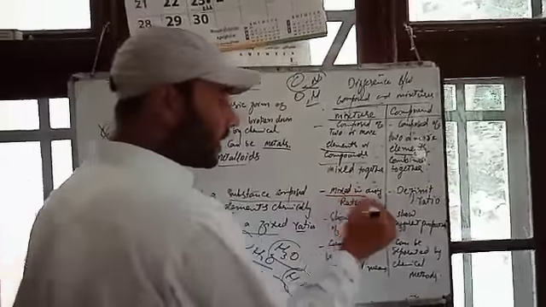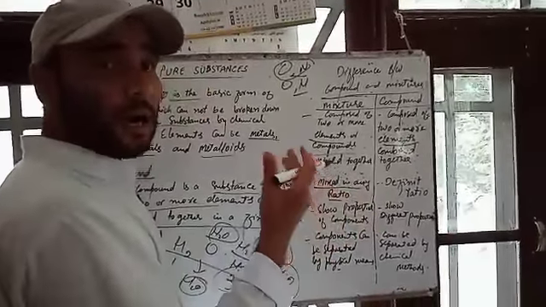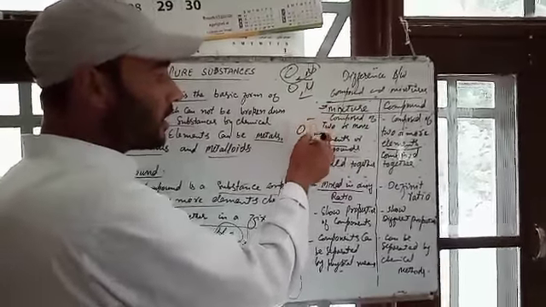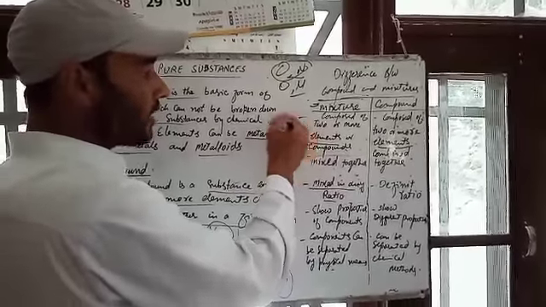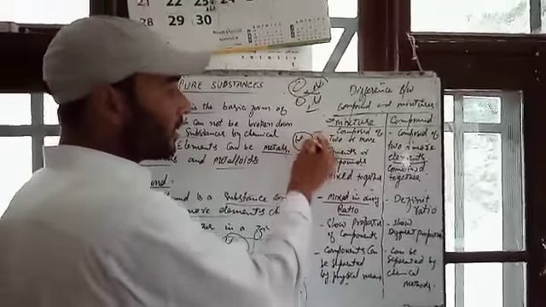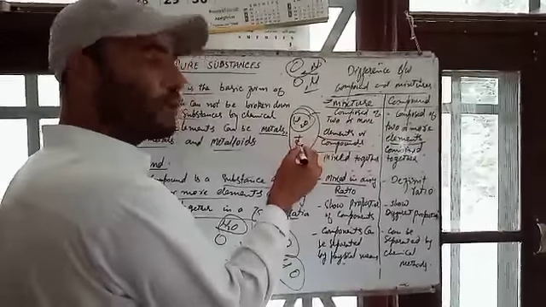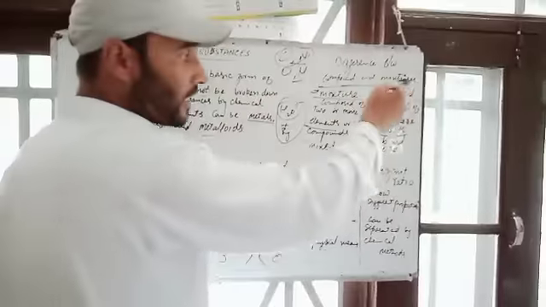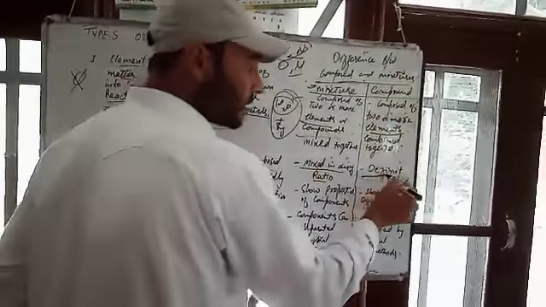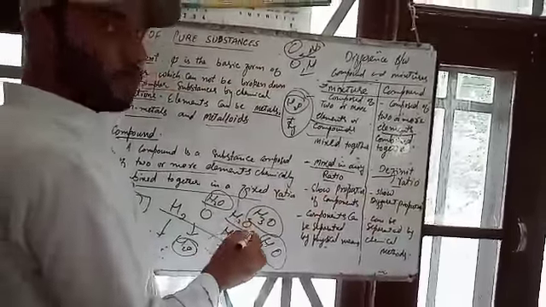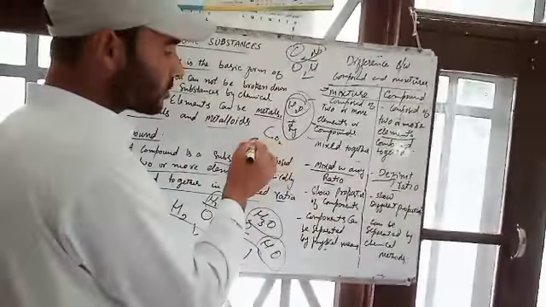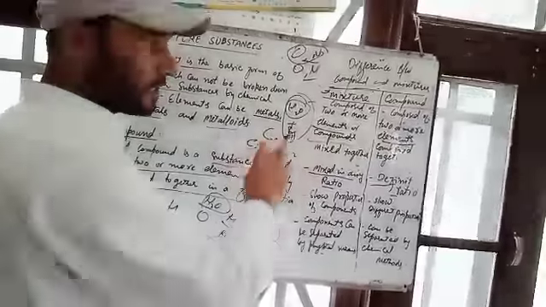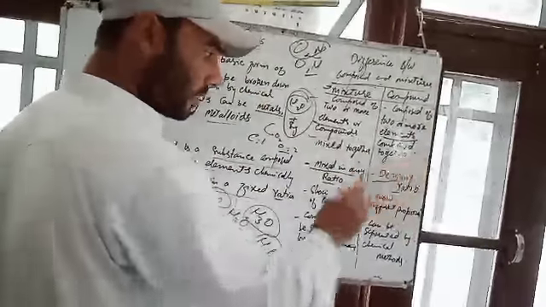Next, mixed in any ratio. You can form a mixture in any ratio. For example, water plus sugar in any ratio: 1 liter water, 2 kilogram sugar, or 2 liter water, 1 kilogram sugar. But in the case of compounds, there is a definite ratio, like water H2O, carbon dioxide CO2, that means carbon 1 and oxygen 2. In a compound there is a fixed ratio.